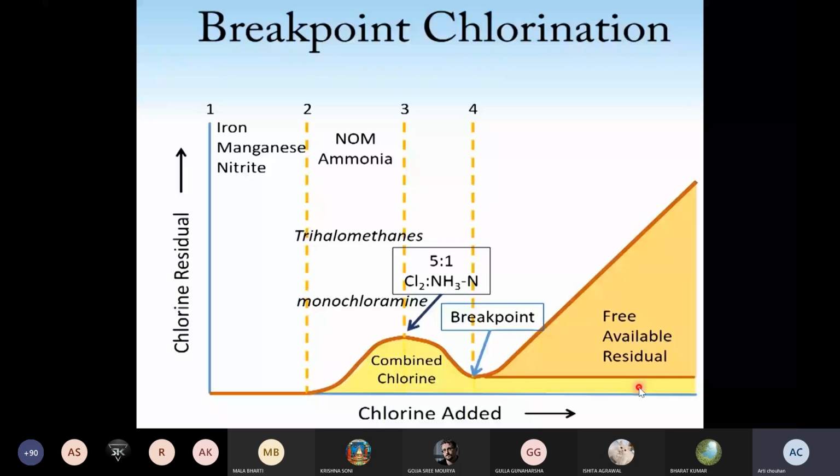What is breakpoint? The breakpoint is a point which gives an important idea about the amount of chlorine, how much chlorine as a disinfectant should be added to the water to avoid any type of contamination in the water, to avoid any type of impurities.